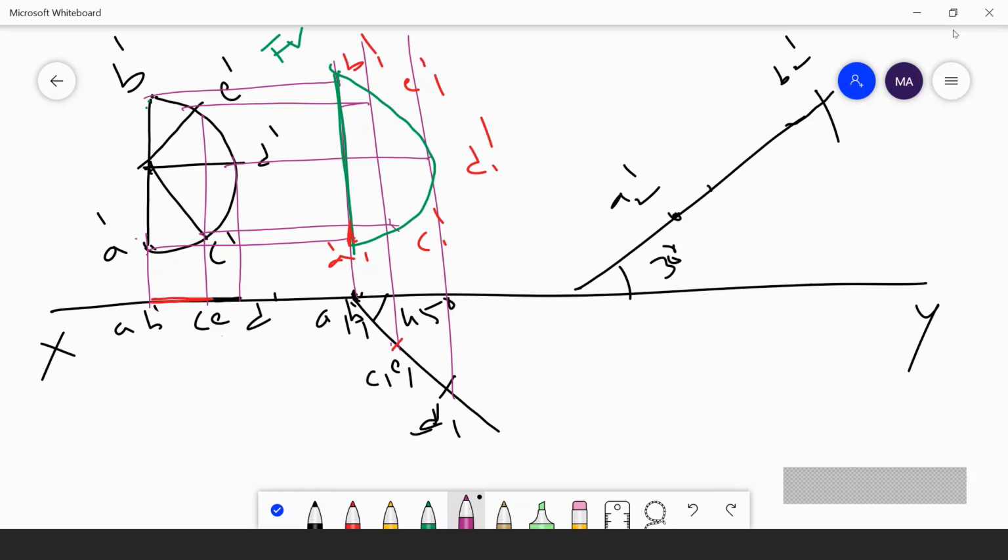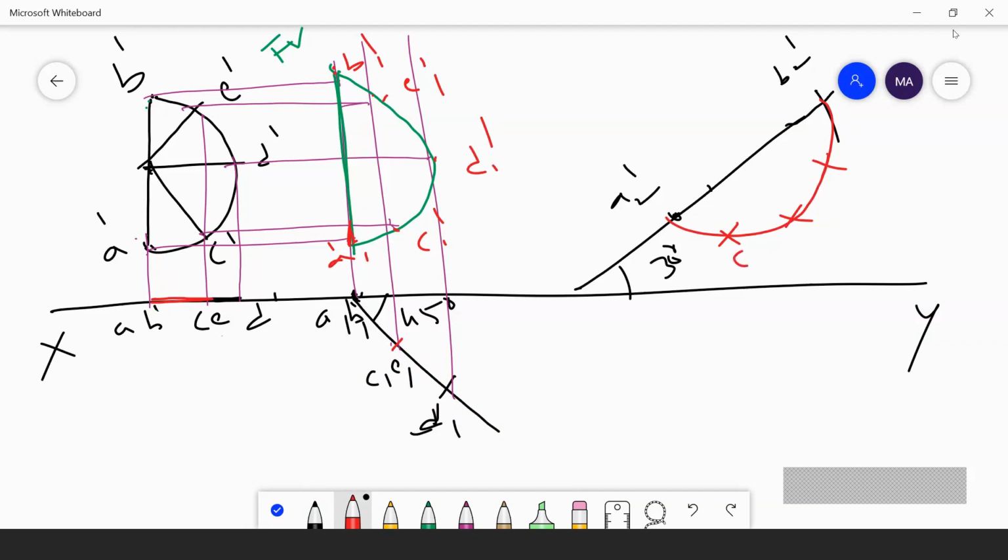So here what will you do? We'll consider AC as a radius. We'll cut an arc here. Then BC as a radius. We'll cut another arc here. Then AD as a radius. We'll draw one arc here. BD as a radius. We'll cut this arc. We'll cut AE as a radius, one arc here. BE as a radius. We'll cut another arc here. We'll join all these points with a freehand curve.